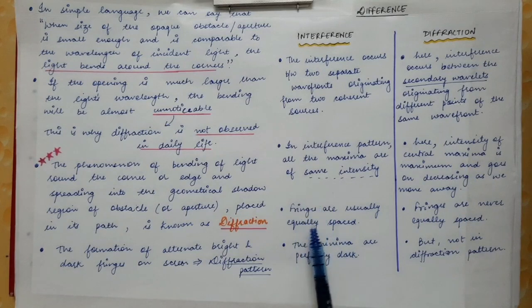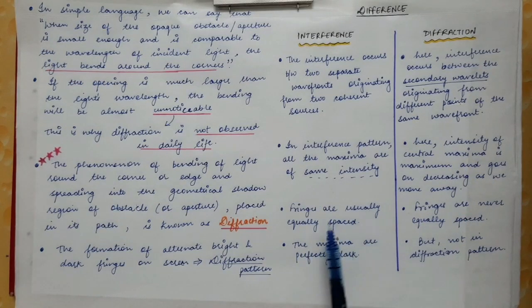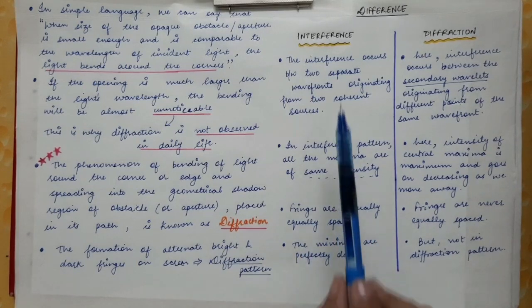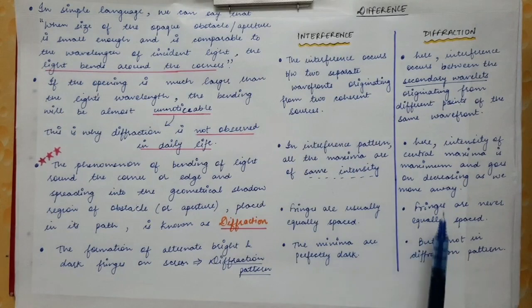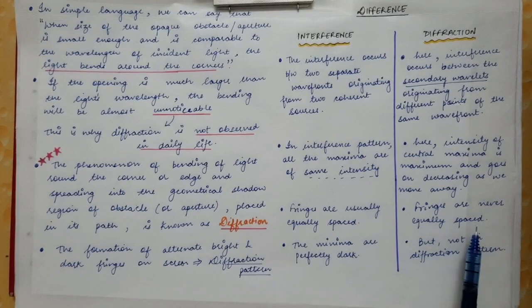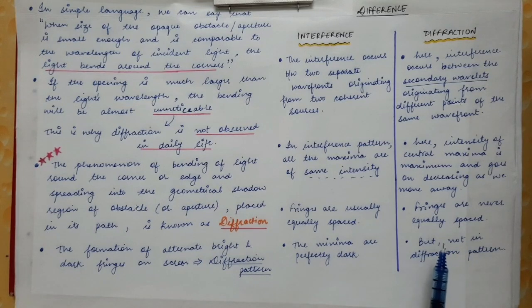Now the third difference is that the fringes are usually equally spaced. The fringe width is usually constant in case of interference pattern, whereas this does not occur in diffraction. Fringes are never equally spaced. Now in interference pattern, the minima that we obtain is completely dark. The minima is perfectly dark, whereas in diffraction the minima is not completely dark. The intensity reduces, but it is not completely dark.